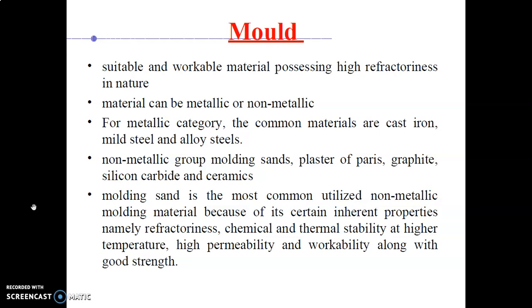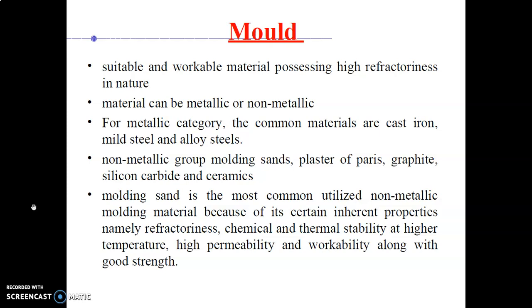Suitable and workable material possessing high refractoriness in nature. This is the main parameter in the casting process, because as you know, in casting we melt the metal. So the temperature is very high. The mold material must withstand the heat. So high refractoriness in nature, and the material can be metallic or non-metallic.